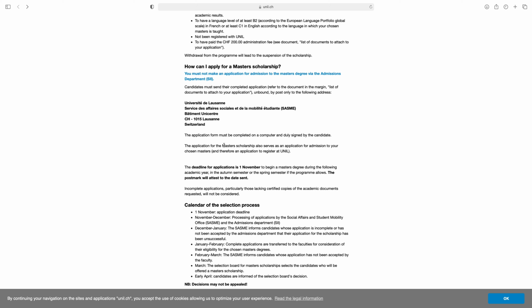The application form must be completed on a computer and duly signed by the candidate. The application for the master scholarship also serves as an application for admission to your chosen master's and therefore an application to register at UNIL. And the deadline is 1st November.